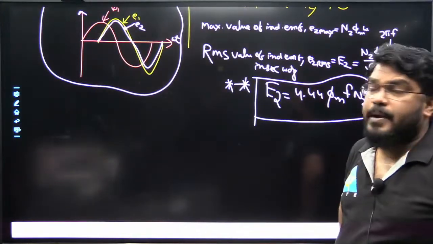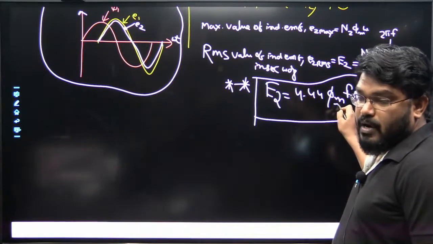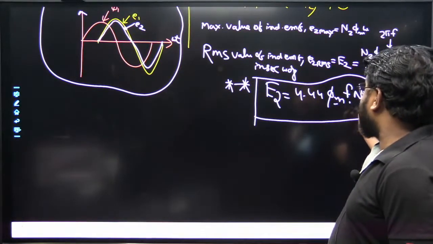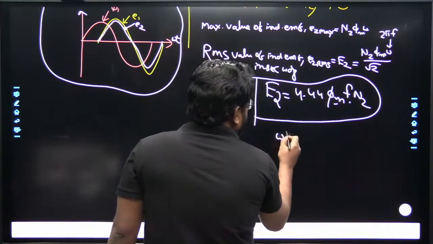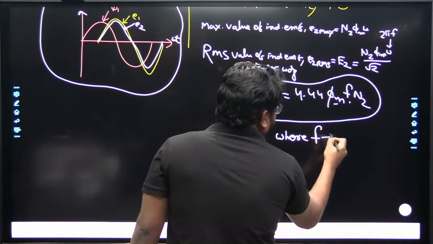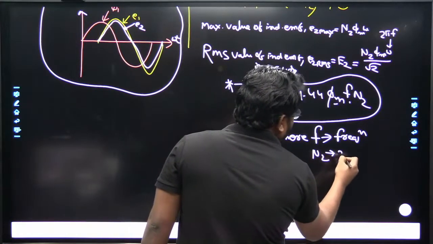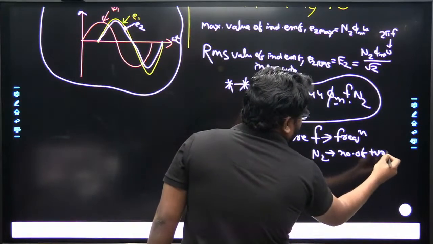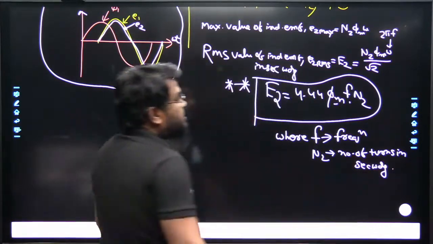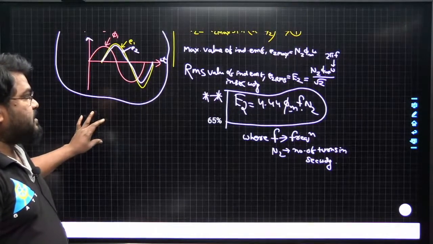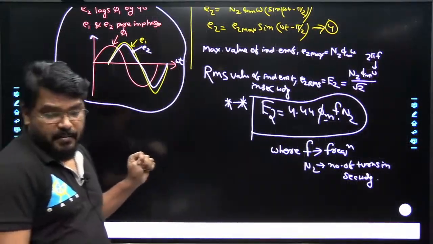E2 is equal to 4.44 phi maximum f N2. Phi maximum is the maximum value of the flux, f is the frequency, that is the supply frequency, and N2 is the number of turns in the secondary winding. So these are the two EMF equations of the transformer. All of it clear?